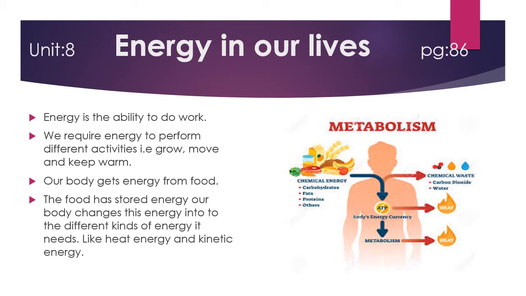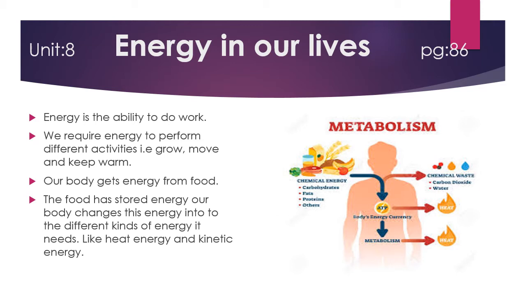Here in this diagram, you can see the chemical energy in the food is in the form of carbohydrates, fats, proteins, and other vitamins and minerals. When we consume the food, it goes into our body and the body's energy currency increases.